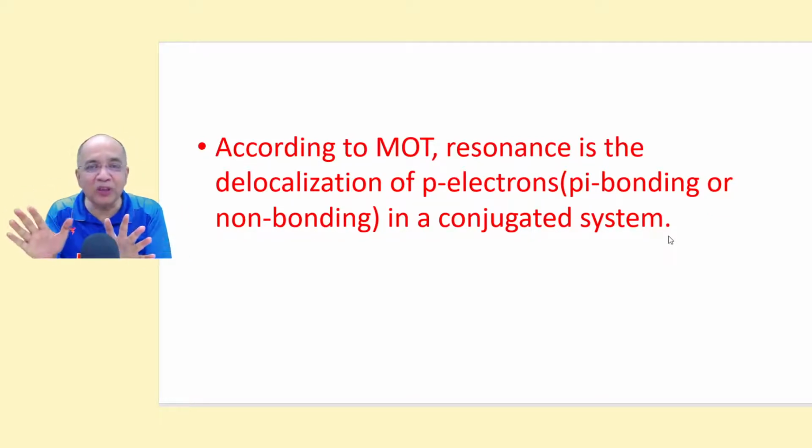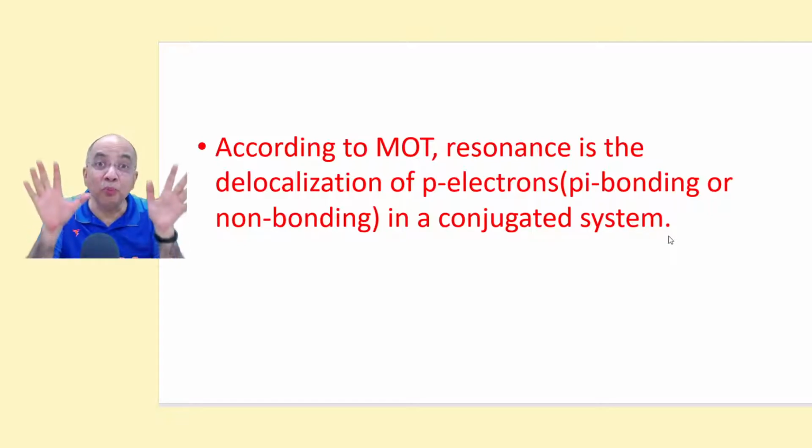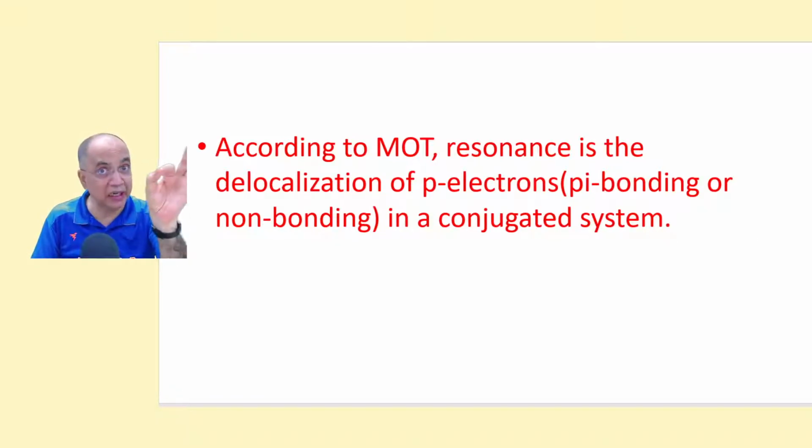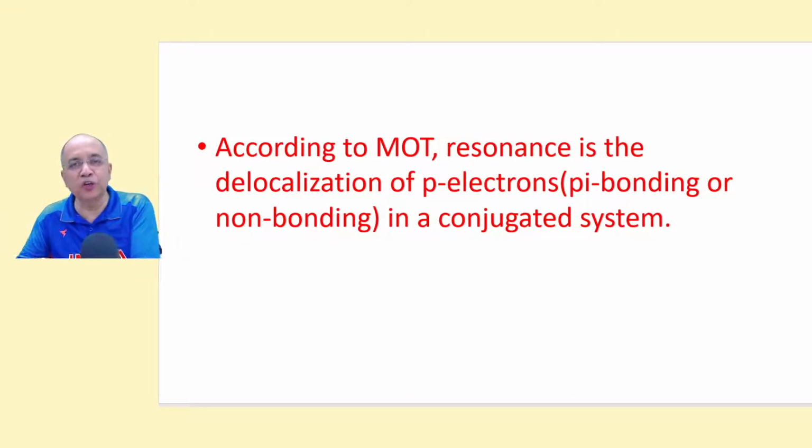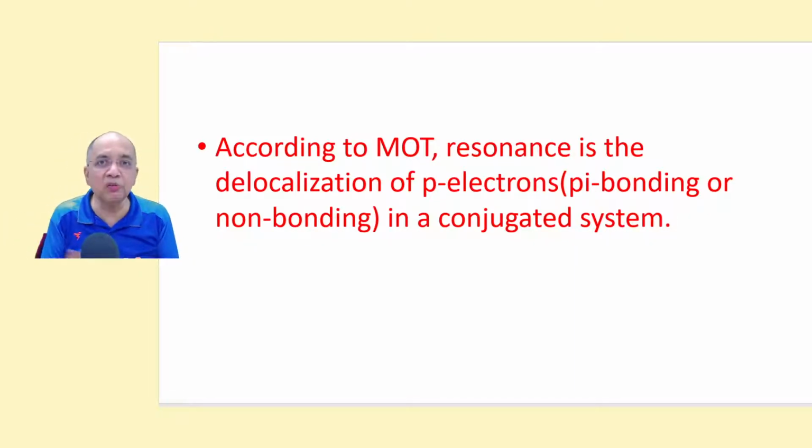To compare with the I effect: while the inductive effect works through sigma bonds, the resonance effect works through pi bonds and p non-bonding electron pairs. P orbitals are involved, not the sigma bond. Electron withdrawing or donating through sigma bond, push and pull, that is I. Resonance, since it is a pi bond delocalization, the electronic displacement takes place for the pi bonds in a conjugated system.